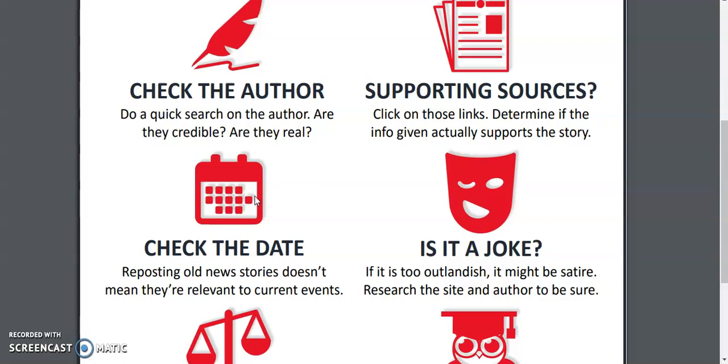Then check the date. It's important to know how current information is, just in general. But when it comes to news stories, even a real news story can become almost fake in the sharing of it, if it's shared as if it's happening right now, when really it's old. And I have a couple of friends on Facebook who are notorious for this. They don't know I use them as an example for classes. But the one in particular, I don't know what kind of outdated news story graveyard he goes to find his social media content. But seriously, it's probably almost on a daily basis that he shares a really outdated story. And he thinks it's happening right now, and he convinces a lot of his friends that it's happening right now.